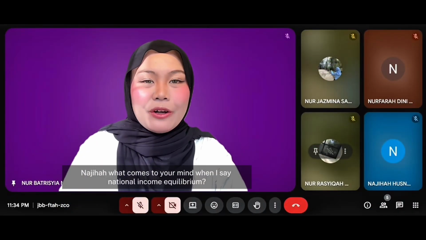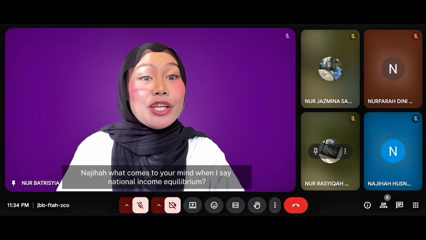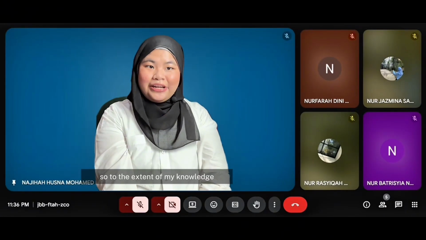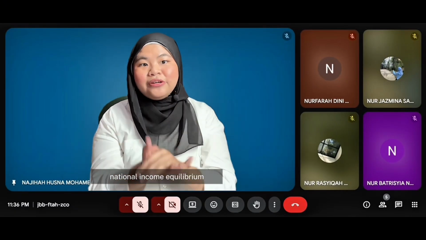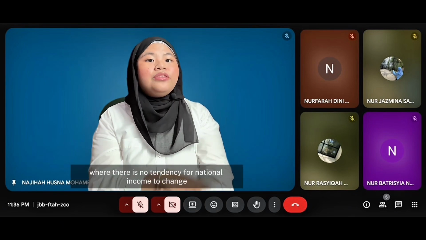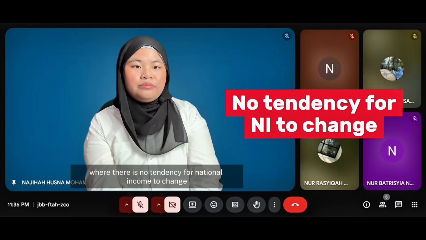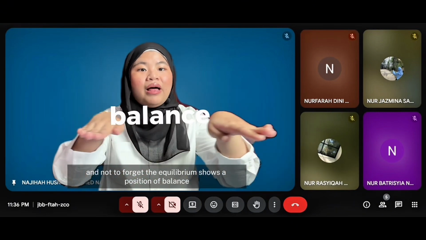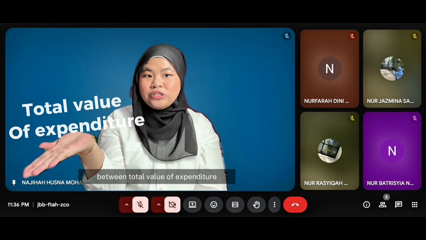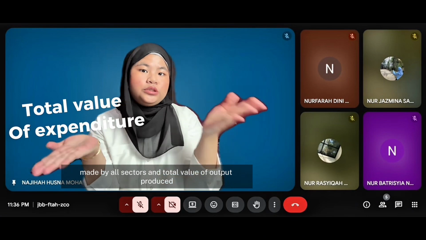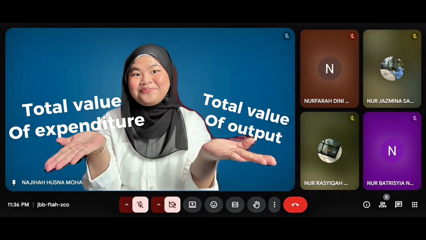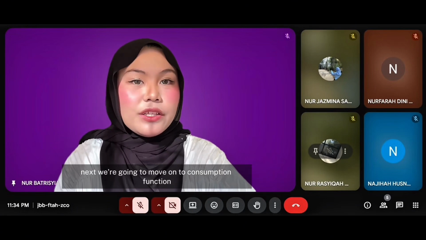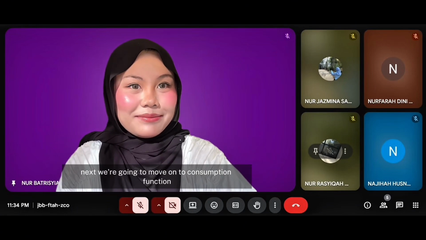Najihah, what comes to your mind when I say national income equilibrium? To the extent of my knowledge, national income equilibrium is a situation where there is no tendency for national income to change. And not to forget, the equilibrium shows a position of balance between total value of expenditure made by all sectors and total value of output produced. Yes, that's right, Najihah. Next, we're going to move on to consumption function.